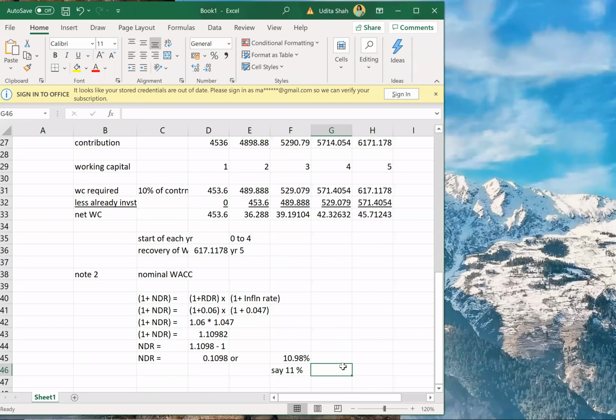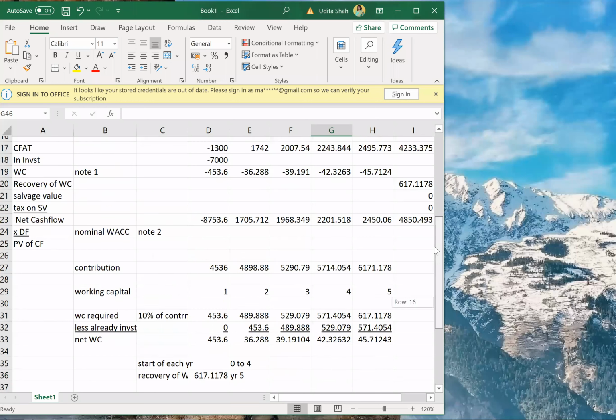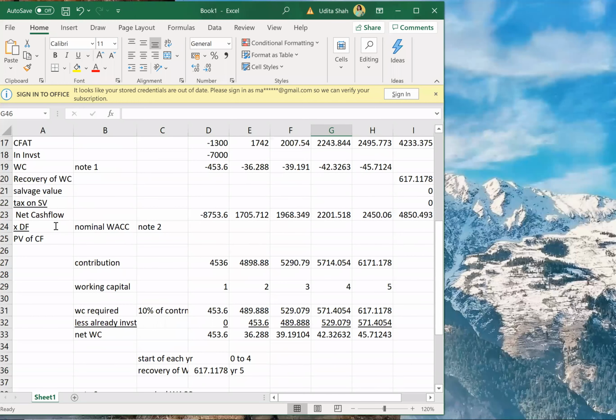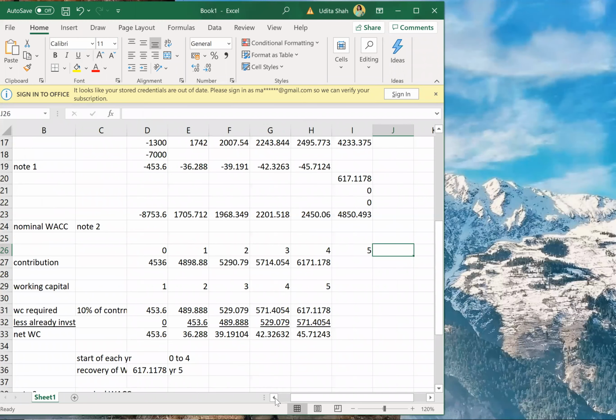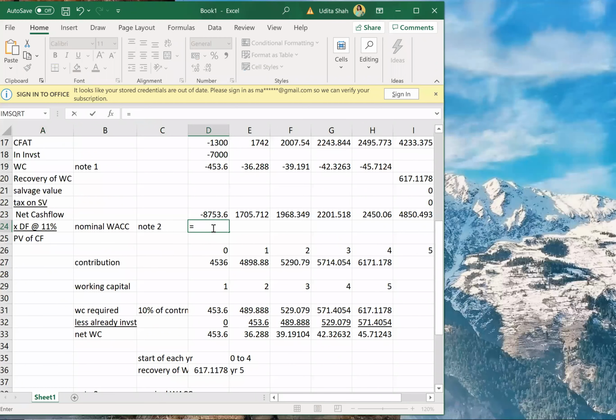So now take it with that rate, 11%. So the discounting factor at 11% will be 1 divided by 1.11 raised to 0, 1, 2, 3, 4, 5.